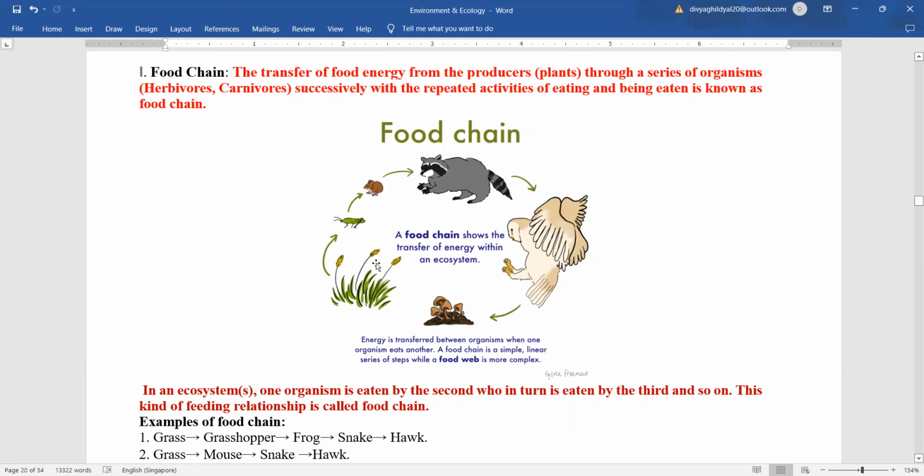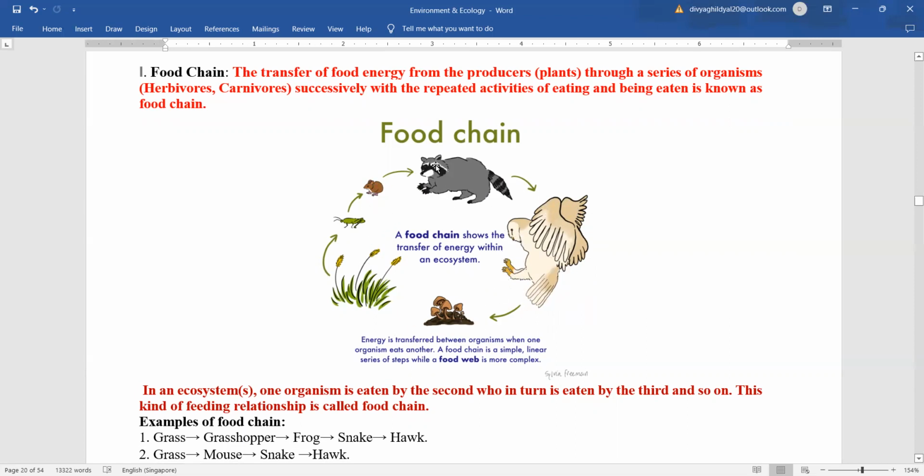Have a look here. Now this is grass. It is consumed by the grasshopper. Grasshopper is eaten by either, here, rat, frog, snake, etc. And then the cat here is eating the rat, and this hawk here is eating the cat. And then again this cycle is continuing.